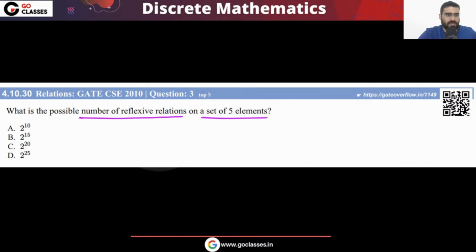So let's check it out. The best way to find the number of reflexive relations is your matrix. You can create a matrix.